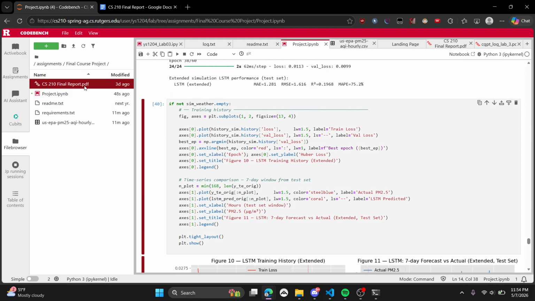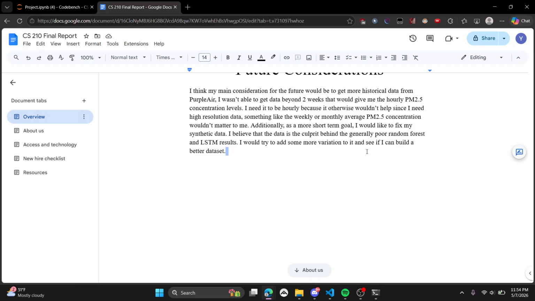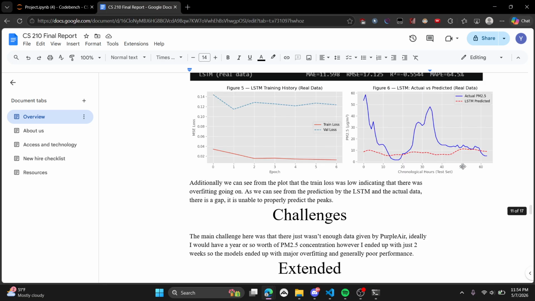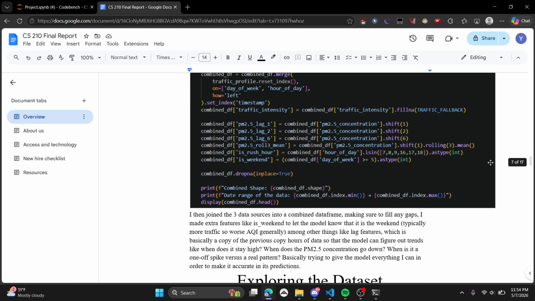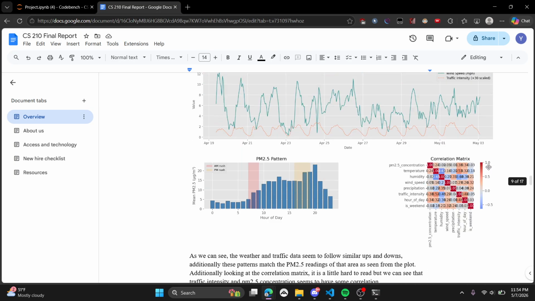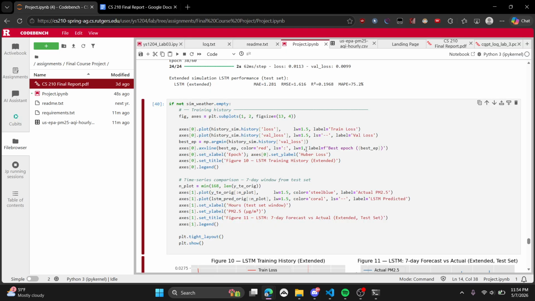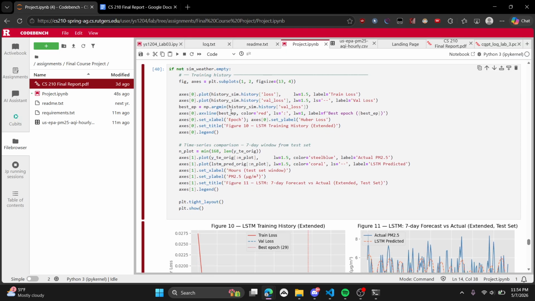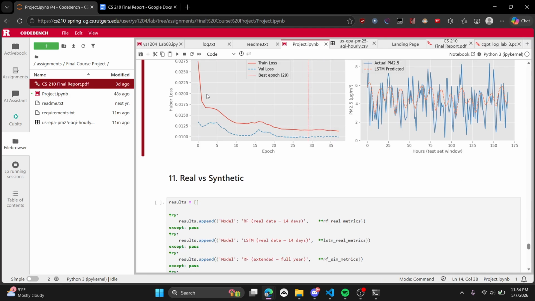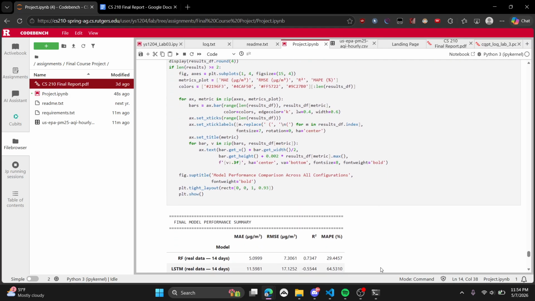I really did try to make this work, and I think I did make it work by giving you not just the actual data, but also the synthetic data. And even with the synthetic data, I'm still using real data. I'm only using synthetic data where I just didn't have enough data for the LSTM, because an LSTM needs a lot more data. So that's what I decided to do as a cost benefit thing. And it's also the only thing that's really different from the proposal. Thank you.